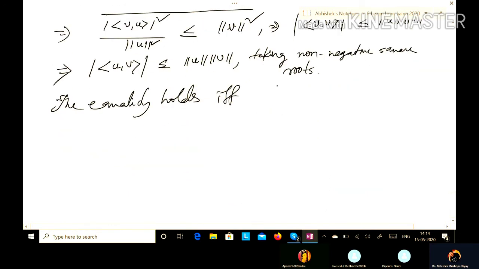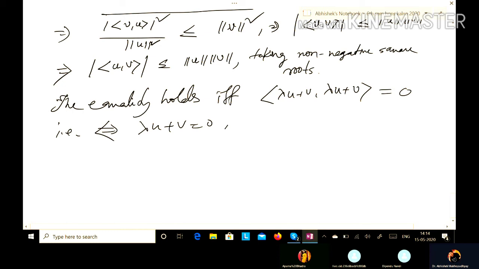That is, inner product lambda u plus v with lambda u plus v must be 0, if and only if. Now this inner product is 0, so using the definition of inner product, we will have lambda u plus v must be 0. That is if and only if v can be written as minus lambda u.